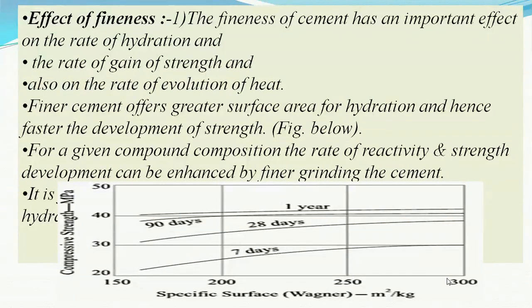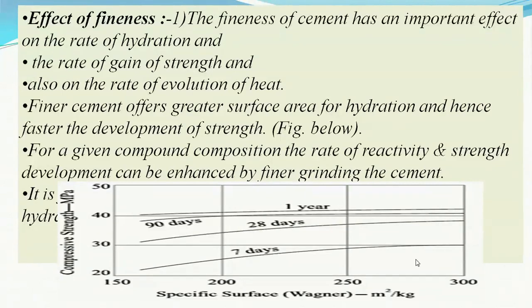Let us discuss the importance of the effect of fineness. The cement should be as fine as possible. The finer the cement, the more surface area is available for the chemical reaction between water and the cement, because water and the cement paste act as a binding material.